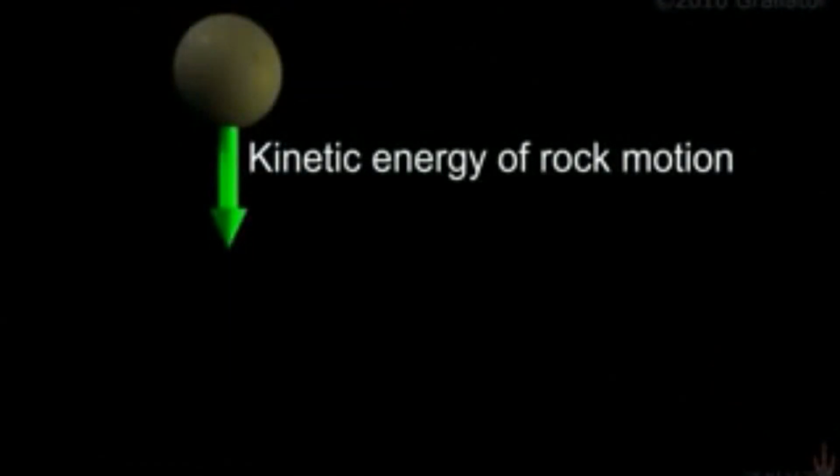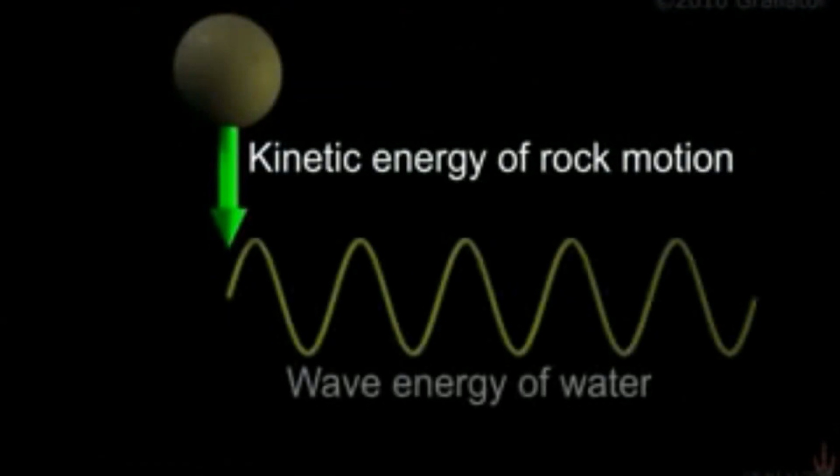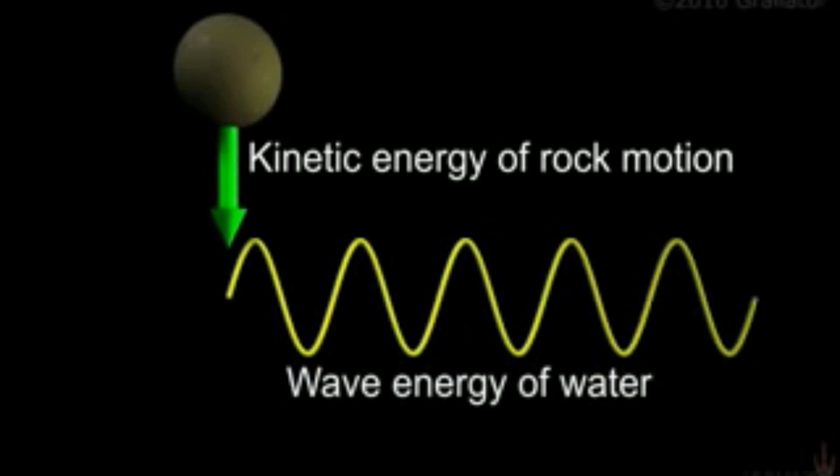We can do an experiment to look at what happens when we generate a wave by dropping a stone in a pond. As the stone hits the water and sinks, it creates a set of circular waves that radiate out from the point of impact. The waves can move objects in the water or at its edge. To do this, they need to possess energy. So where does this energy come from? Well, some of the kinetic energy the rock has as it hits the pond is converted into energy that is carried away by the waves.